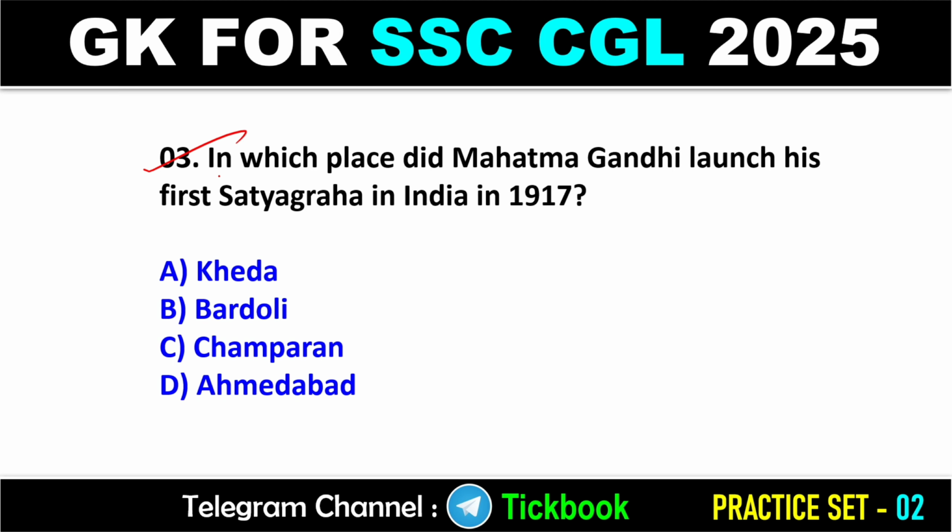Question number 3. In which place did Mahatma Gandhi launch his first Satyagraha in India in 1917? Option number C will be the right answer, Champaran.